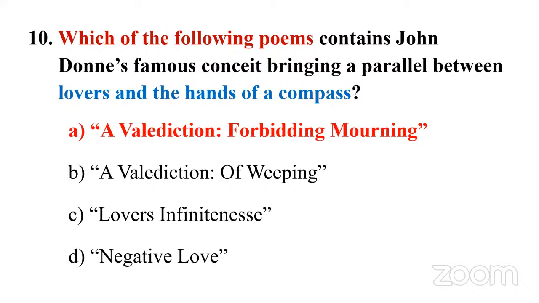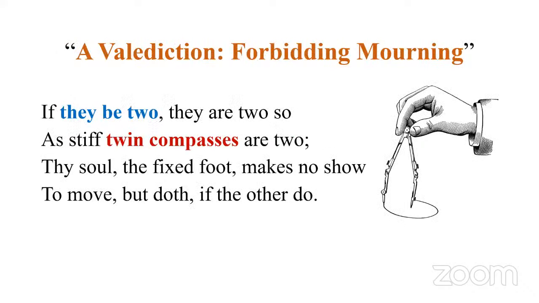A Valediction Forbidding Mourning. So in this poem, we have this metaphysical conceit. What is a conceit? Conceit is a comparison between two dissimilar objects. So what is the comparison here? A pair of lovers are compared to a pair of compasses. I mean, the legs of a compass. They function like that. Look at the lines.